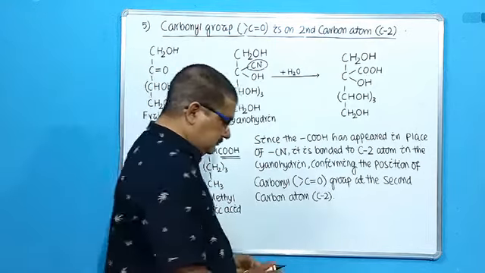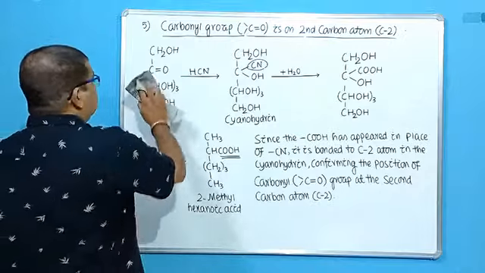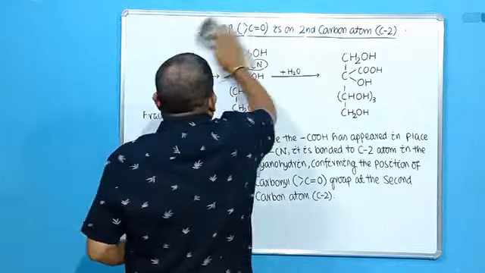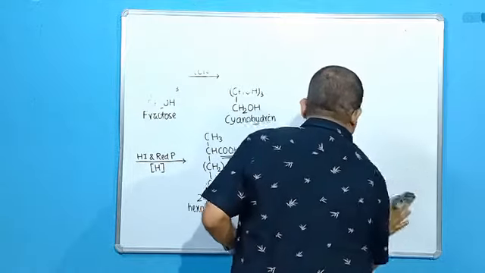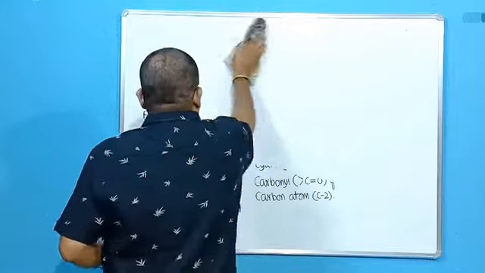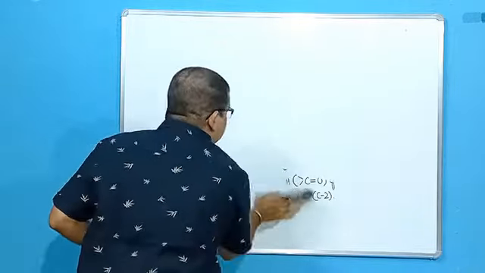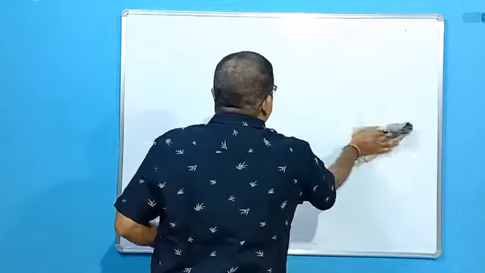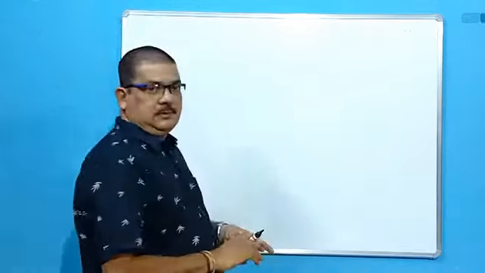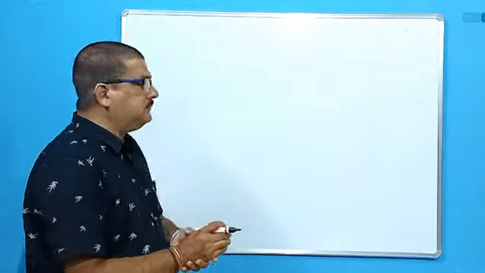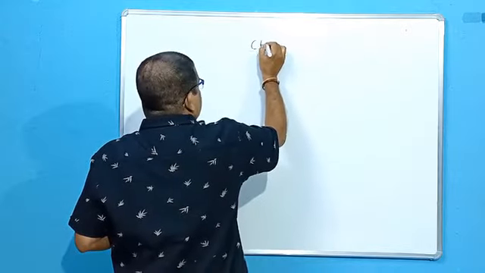Okay. So with this we elucidate the structure of fructose. Now it is clear that fructose contains a straight chain of 6 carbon atoms. Then next, let us prove that it contains 5 hydroxyl groups. It contains 5 hydroxyl groups and a carbonyl group at the second carbon atom. So all these were confirmed. Accordingly, the structure of fructose can be written like this: